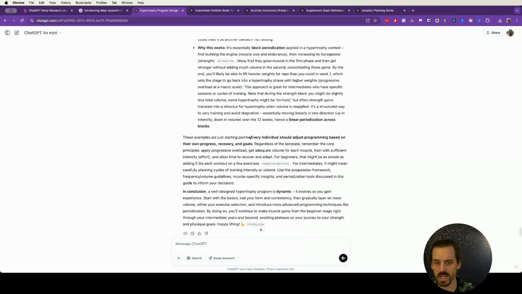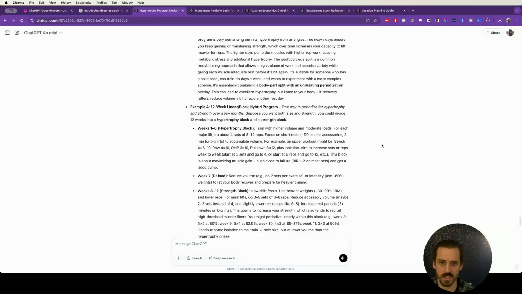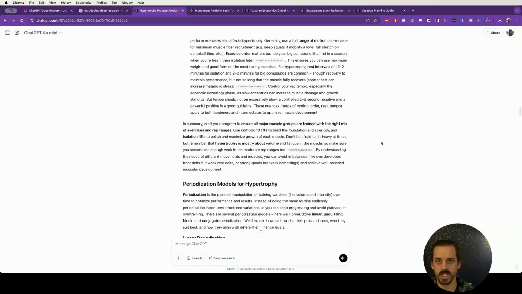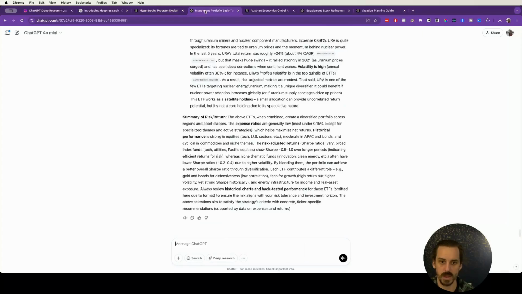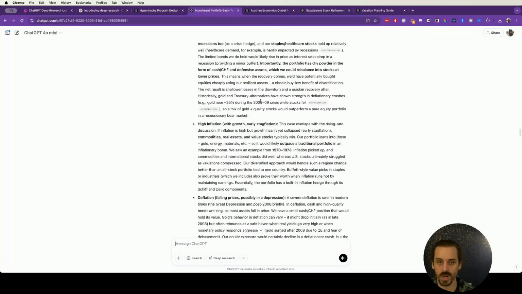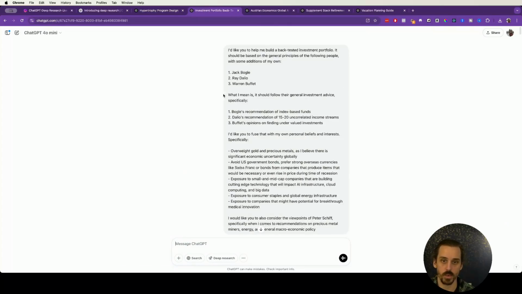And now the next thing that I would do here is read through the output and see what do I still need here, right? Where do I need to fill in the blanks would be the next step. And that is what we did here when I asked it to build an investment portfolio. So in this situation, I gave it a little more background because there was more specifics that I wanted it to tell me, okay? And so let's break down what I asked for here.